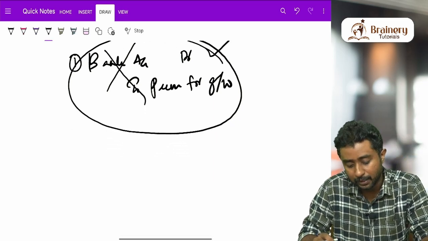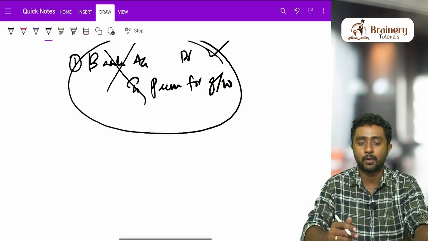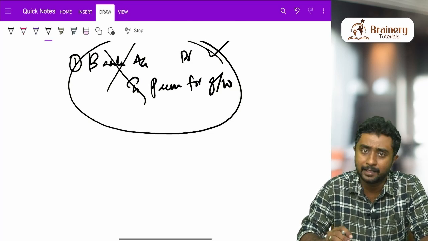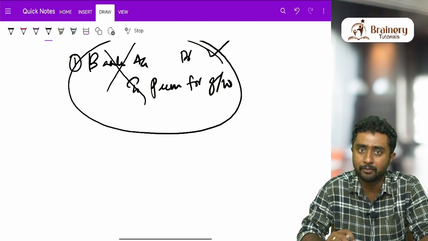After bringing the goodwill, generally what we do is that the amount will go to the sacrificing partners in their sacrificing ratio. This you are already familiar with.